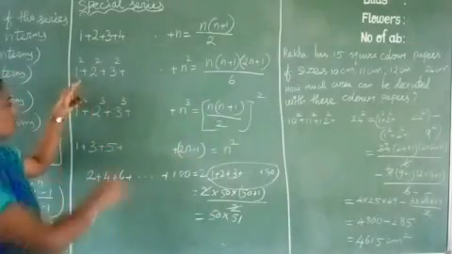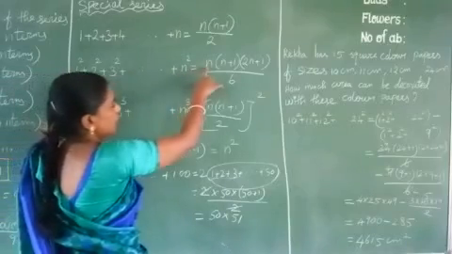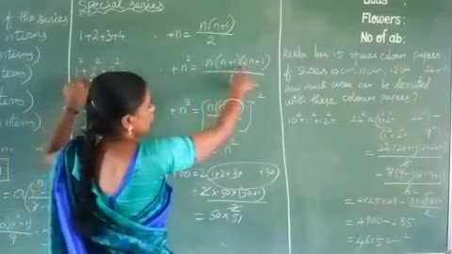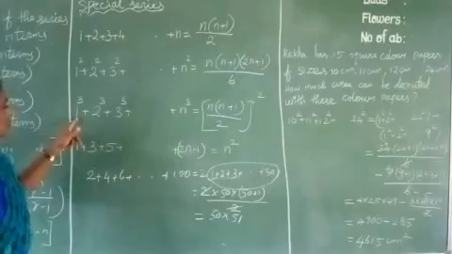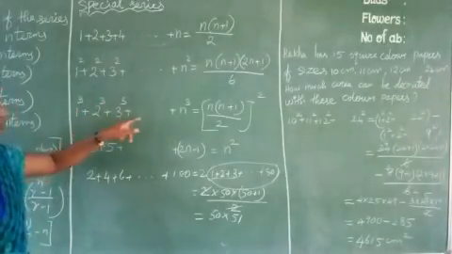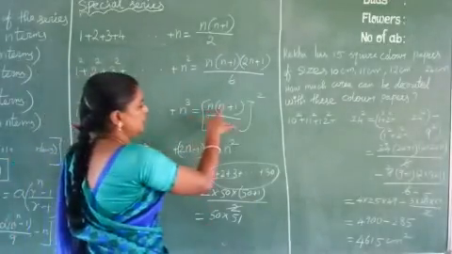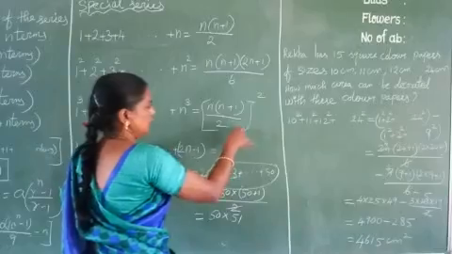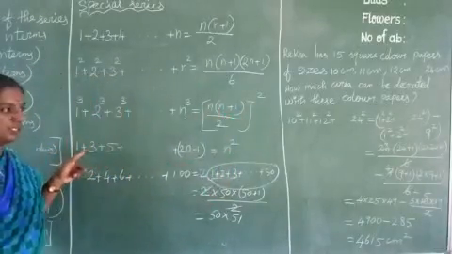And squares also: here 1 square, 2 square, 3 square etc. 50 square means 50 into 50 plus 1 into 2 into 50 plus 1 by 6. The same for cube numbers also: 1 cube plus 2 cube plus 3 cube etc. 25 cube. How do we write? 25 into 25 plus 1 by 2, whole square. Simplify and we get the answer. So these are the two more questions.